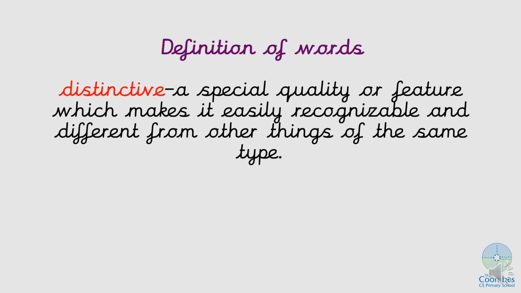So distinctive. Distinctive is a special quality or feature which makes it easily recognizable and different from other things of the same type. So a leopard is distinctive for its spots. Okay, so a tiger is distinctive because of its stripes. And because of those differences, it has something that shows that it is different from other things of the same type, because leopards and tigers are both cats, but a leopard has spots, a tiger would have stripes.